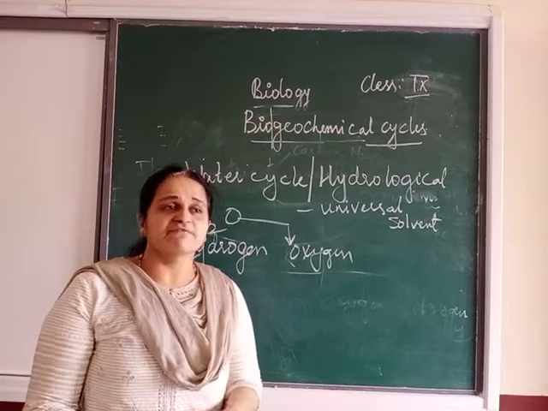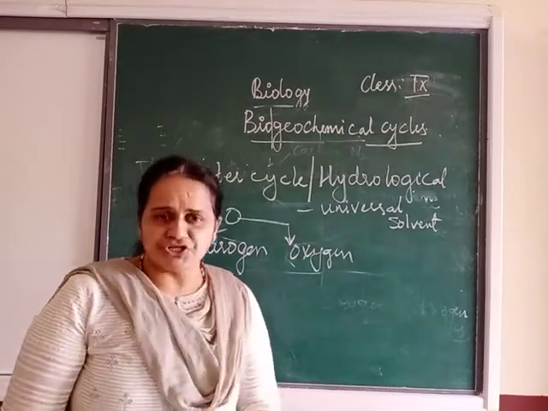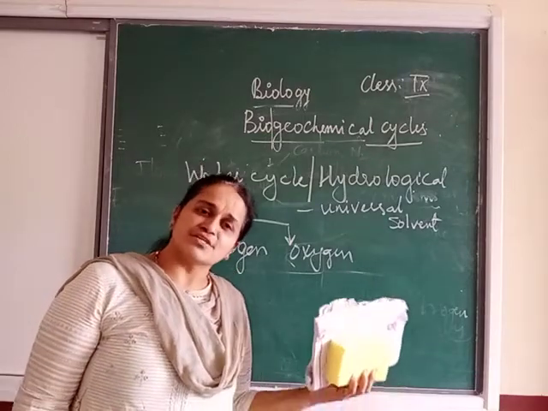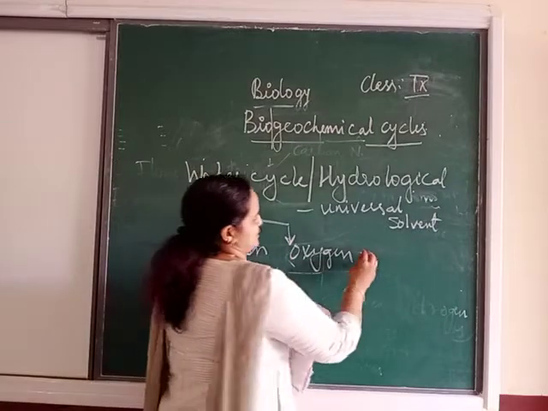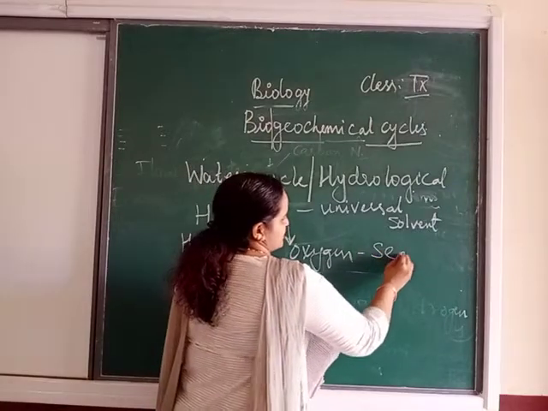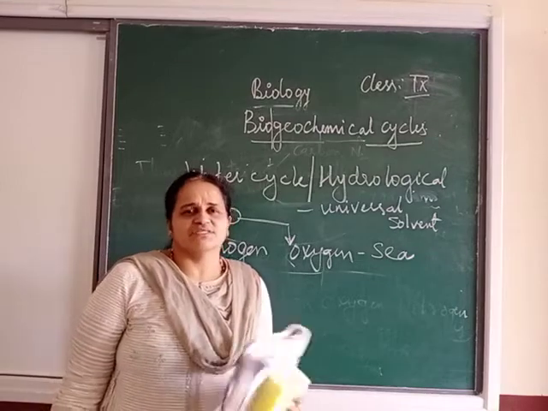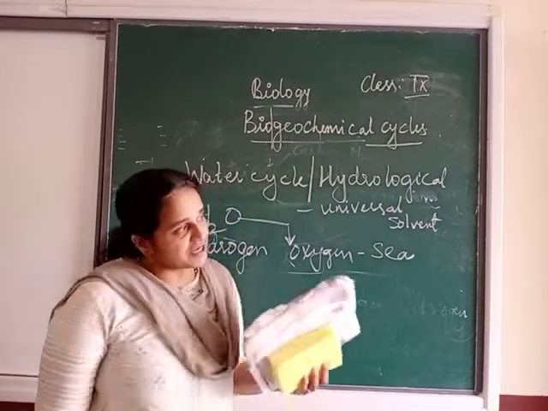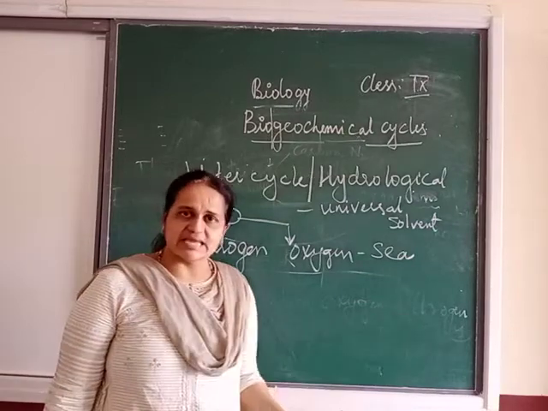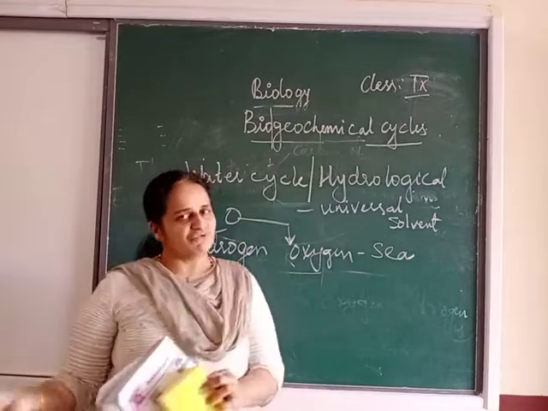Then we have different types of water. Now if I tell you sea or ocean, what is the type of the water in the oceans? It is saline, or salty water. Okay, sea water. That is the reason it's not potable. Potable means we cannot drink that water. Then we have ponds, lakes, rivers. These are all the sources of water.